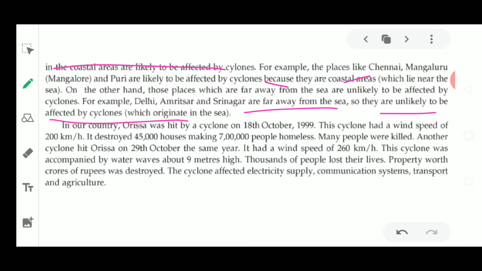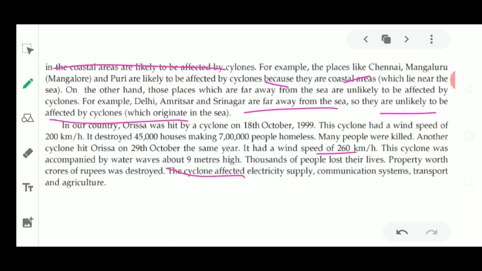Okay, in our country, Orissa was hit by a cyclone on 18th October 1999. This cyclone had a wind speed of 200 kilometers per hour and destroyed 45,000 houses, making 7 lakh people homeless. Many people were killed. Even the cyclone which hit on 29th of the same year, in 1999, again had a wind speed of about 260 kilometers per hour. Such high speed winds were coming, and because of them the water was rising 9 meters high.